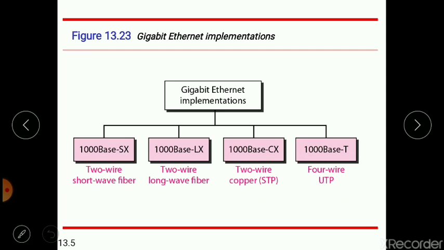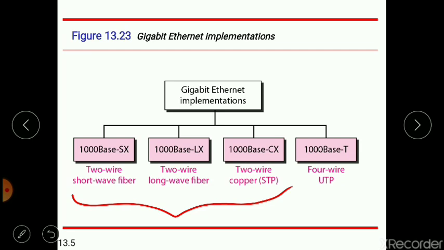To discuss in more depth, the two wire implementations use optic fiber cable. There is 1000 base SX, where SX stands for short wave, 1000 base LX, which is long wave, and 1000 base CX, which is also known as STP.